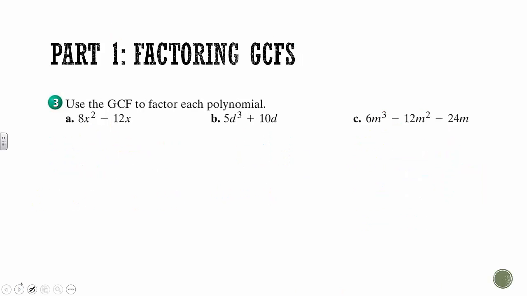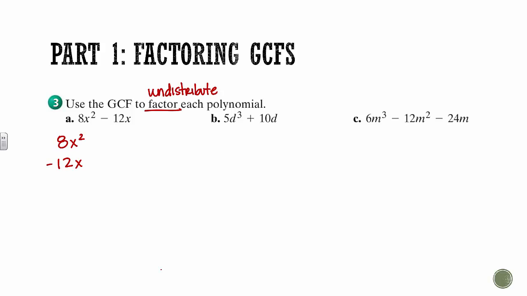So now that we can find the greatest common factor, let's use it to factor each polynomial. So I want to undistribute this. So when you see this, think undistribute. So I eventually want some number with parentheses, some junk inside. That's my end goal. So we take a look at what we have, 8x squared and negative 12x.